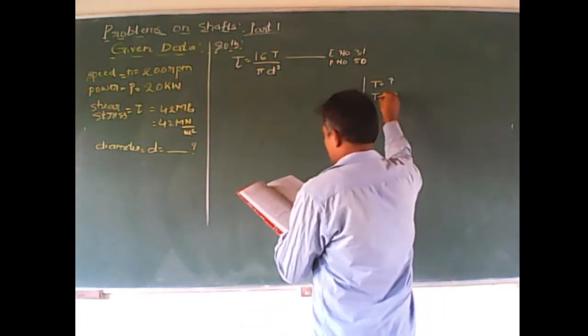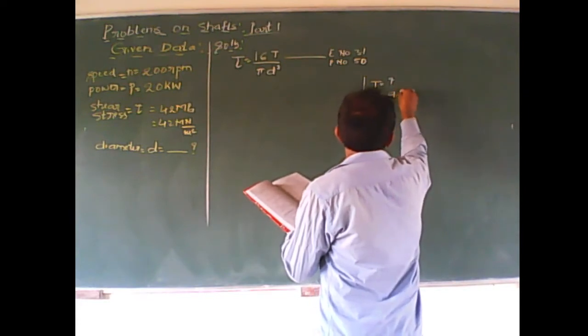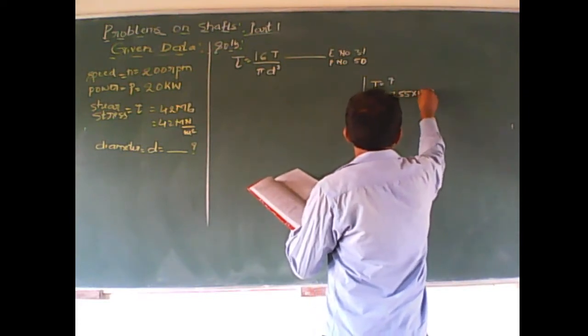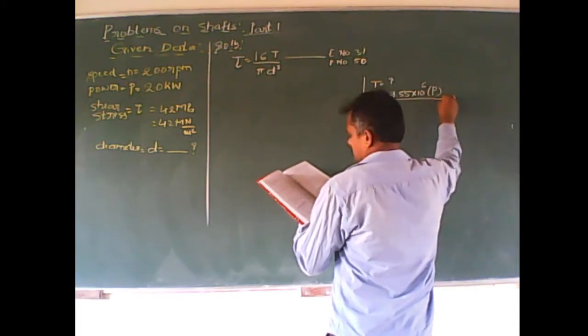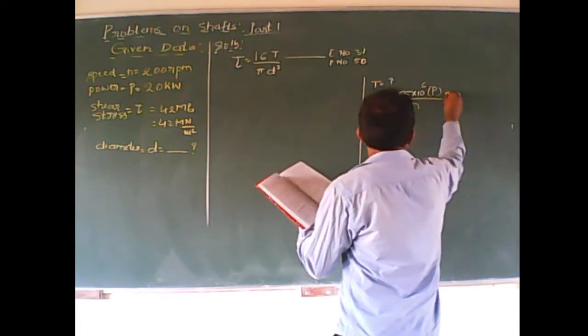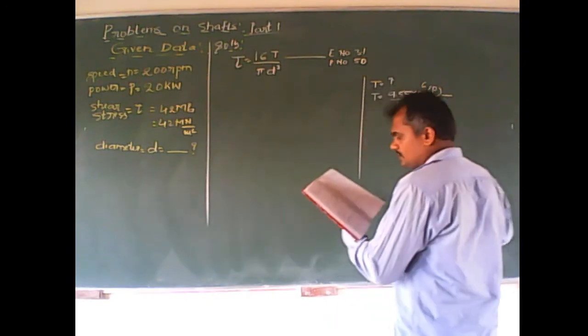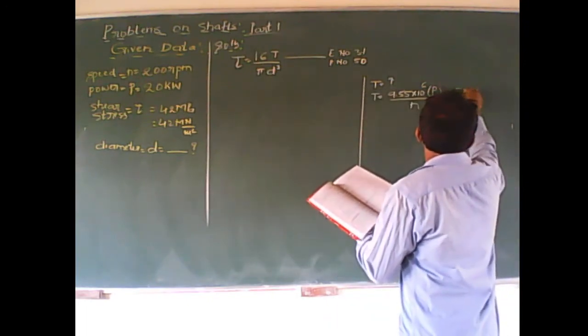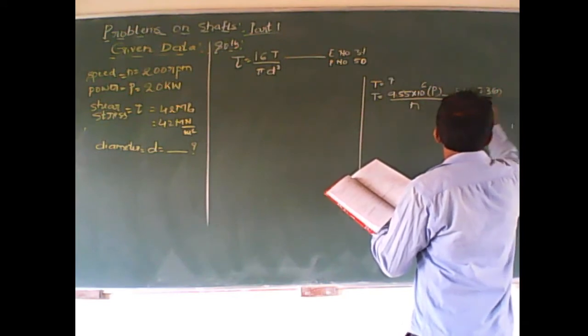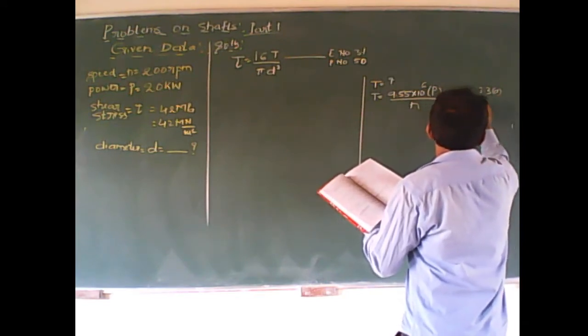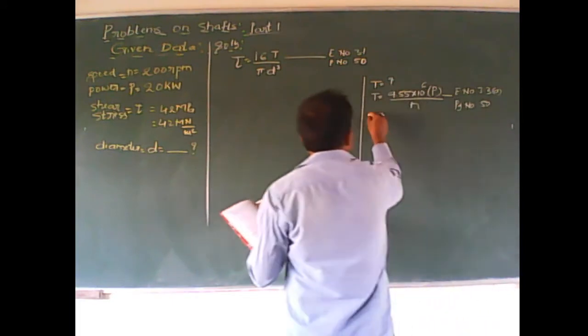T is equals to 9.55 into 10 raised to 6 P upon N. It is in SI unit, and equation number is 3.38 and page number 50 only. Now we substitute the values.